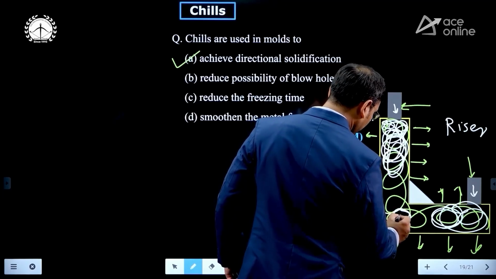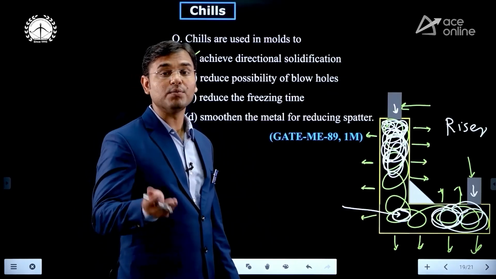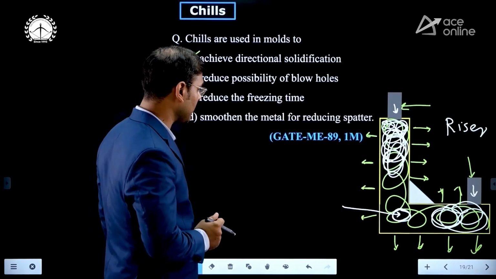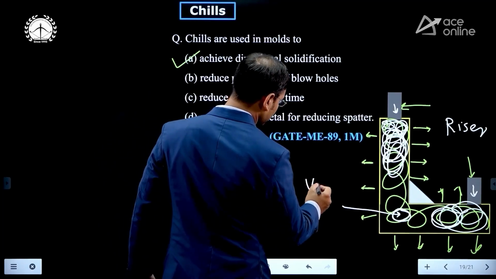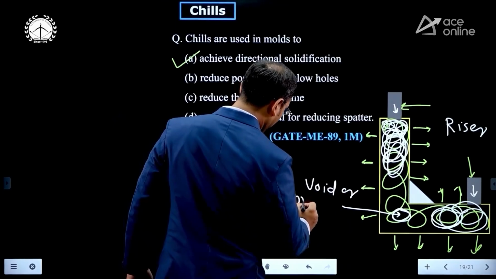That empty space is because of non-availability of molten metal, and that empty space is known as a void, or shrinkage cavity.